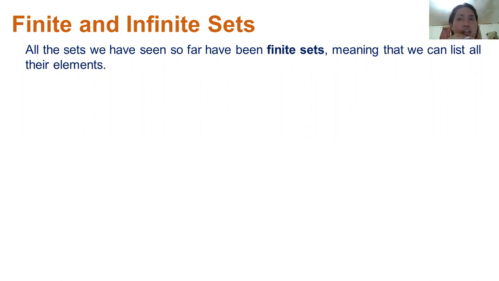So if a given set is countable, then we call it a finite set. Again, finite sets are countable, meaning to say they have a limit. They have an ending. There's no forever. That's what we call finite sets.